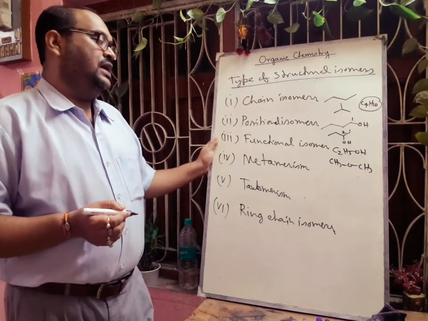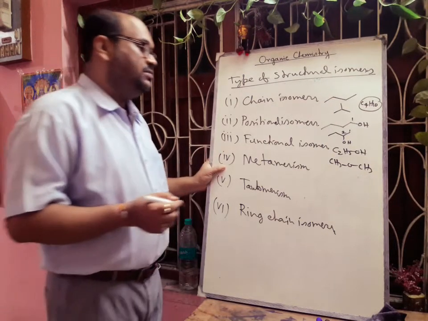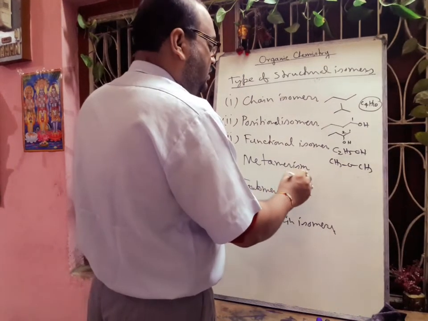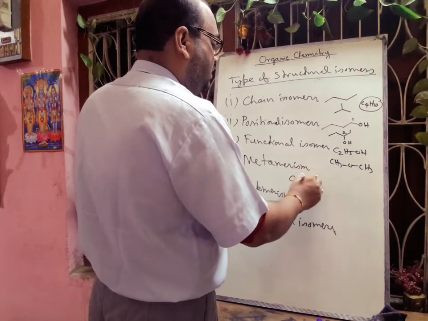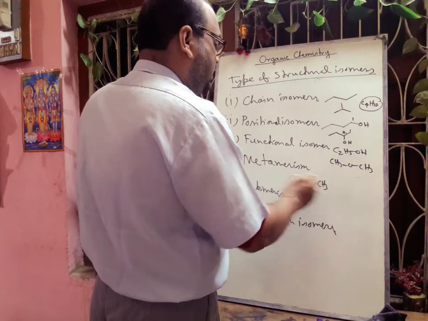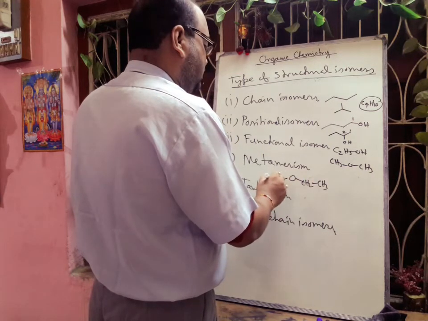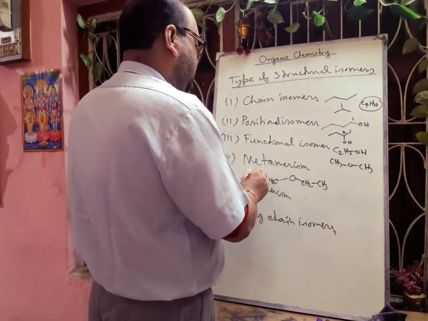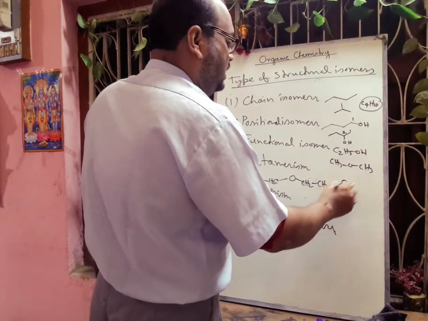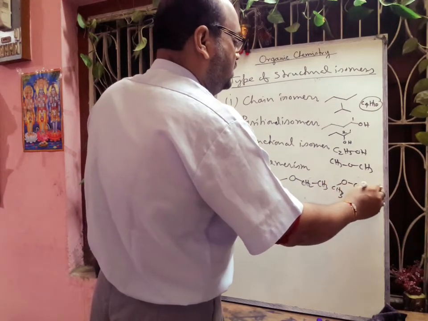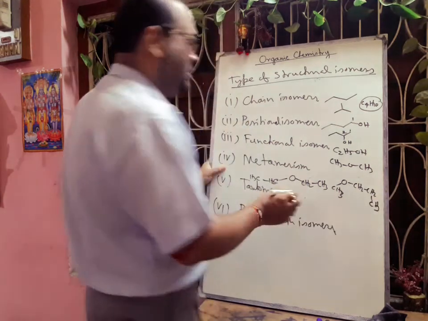Okay, and metamerism we can think about the ether. On the oxygen both sides the alkyl group will be different. One is CH2CH3, another we can think about CH2CH3. This one is called diethyl ether, or another ether we can think that CH2CH2CH3. So they are called metamerism.